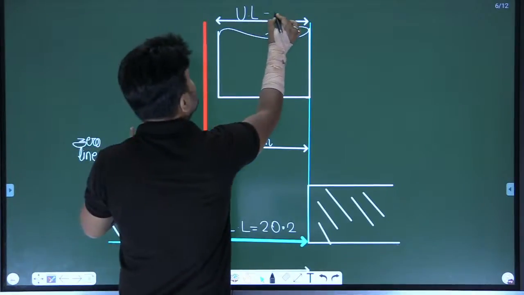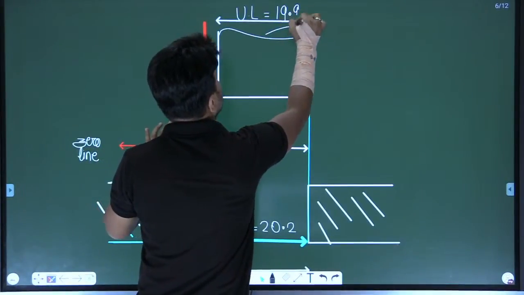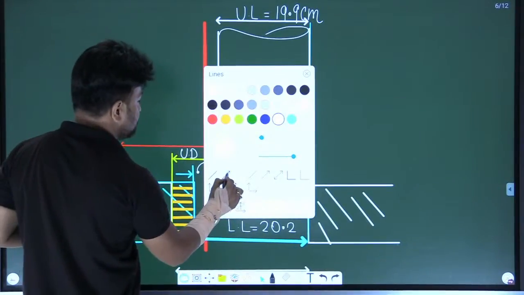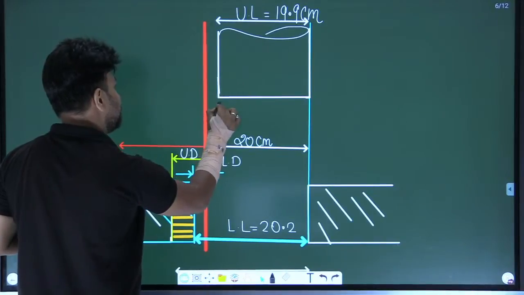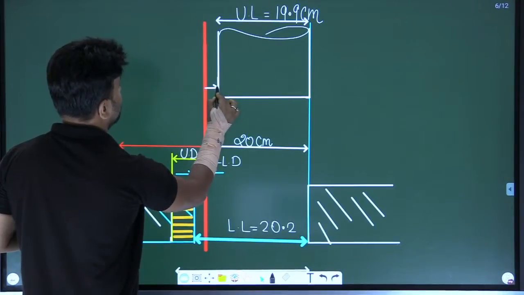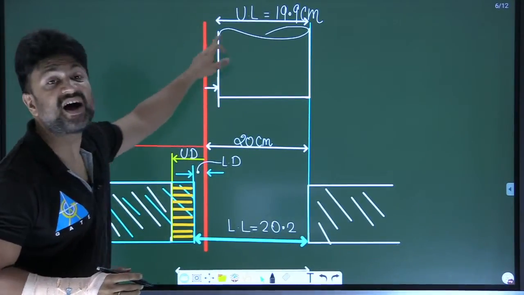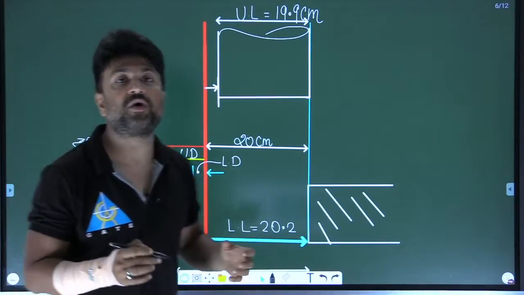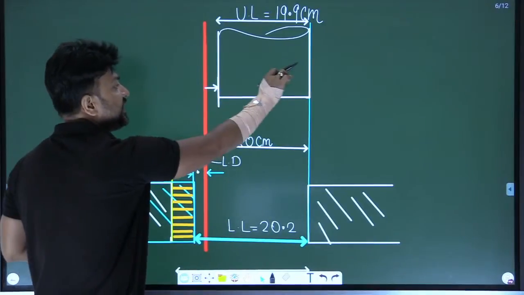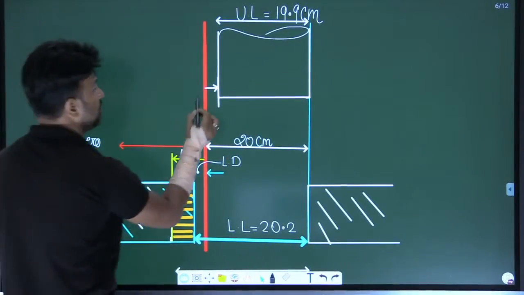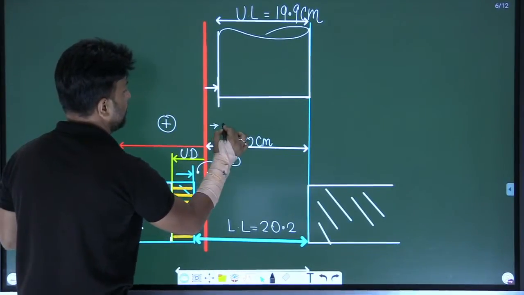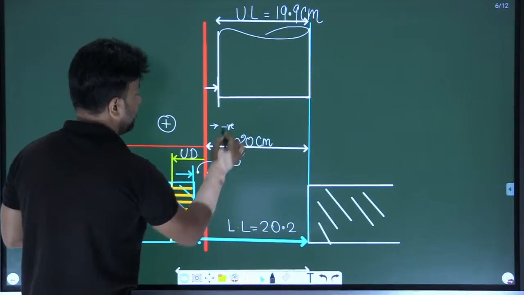What is the size? The size is 19.9 centimeter. It is a zero line, my dear. Please try to understand. It means the face of this shaft is away from the zero line. How much? Negative 0.1. So it is in the negative direction. On this side of the zero line, things are positive. On this side of the zero line, things are negative. Am I right?